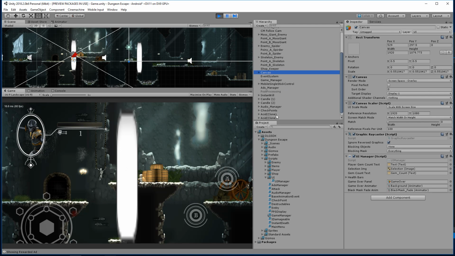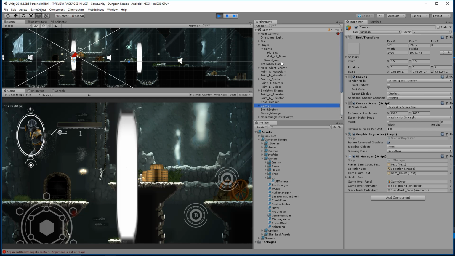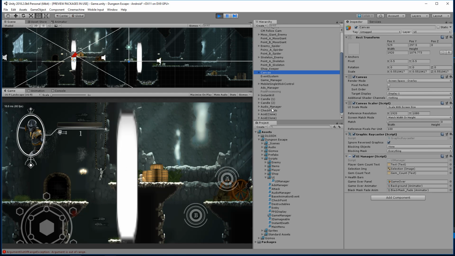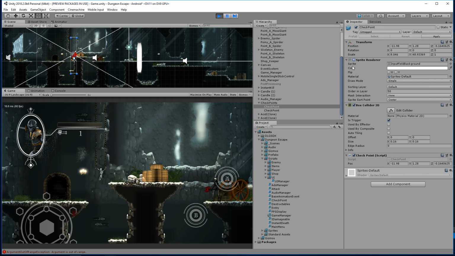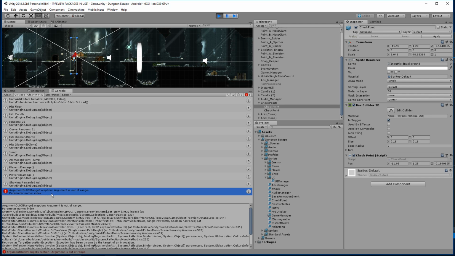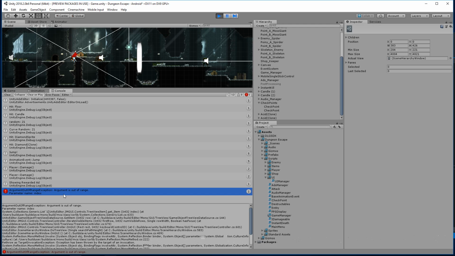So inside of our checkpoints, I'm going to just disable these guys. They need to be transparent. Where are those? Checkpoints, here we go. Let's just disable that for now. I'm going to alpha those out so we can actually see. So here we got an argument out of range exception, and it looks like it came from that list of something. I don't know what it didn't like.